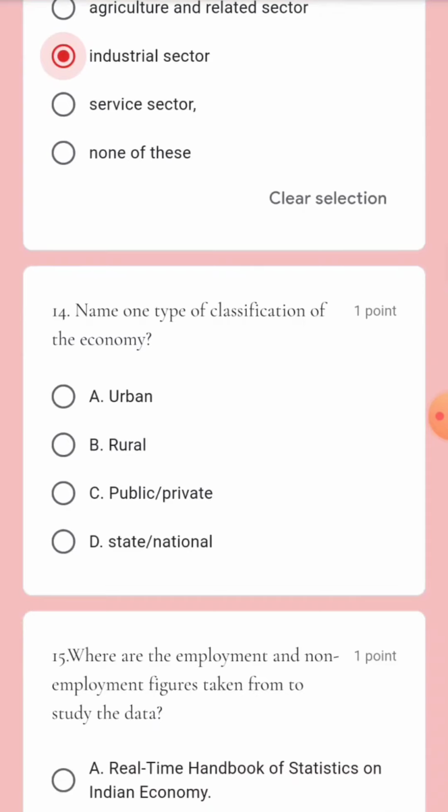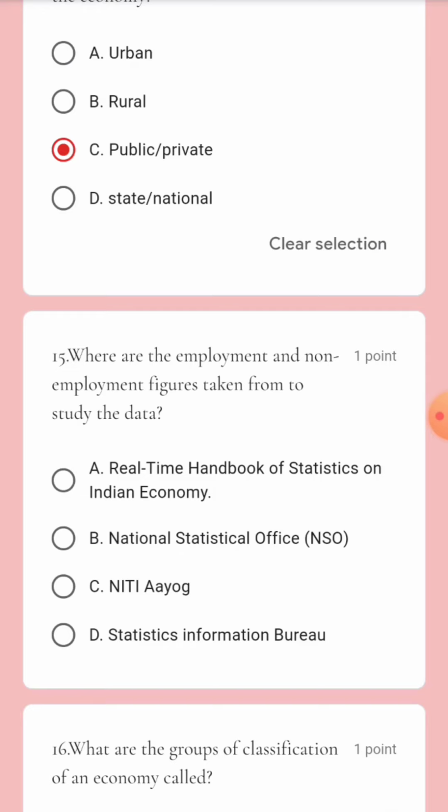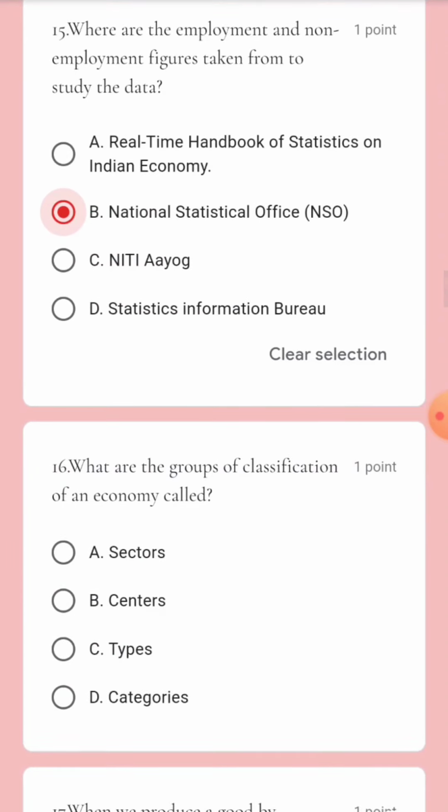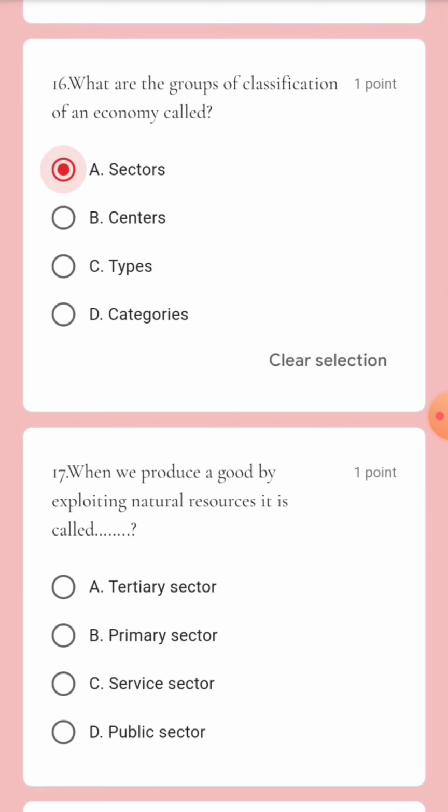Question number 14. Name one type of classification of the economy. Economies are classified on the basis of ownership as public and private. That is option C. What are the employment and unemployment figures taken from? That is option B, the National Statistical Office. Next question, what are the groups of classification of an economy called? The groups of classification of an economy are called sectors. That is option A. When we produce goods by exploiting natural resources, it is called the primary sector.